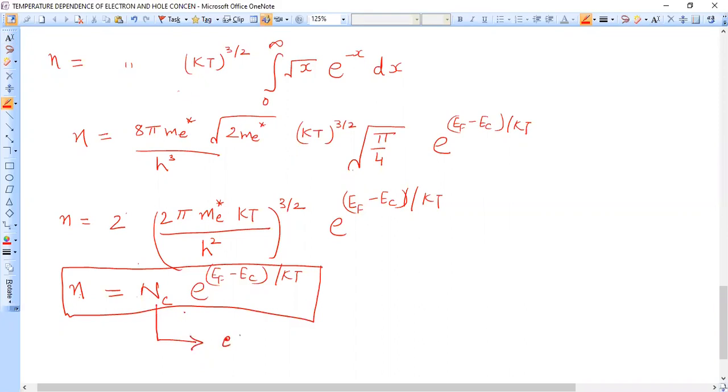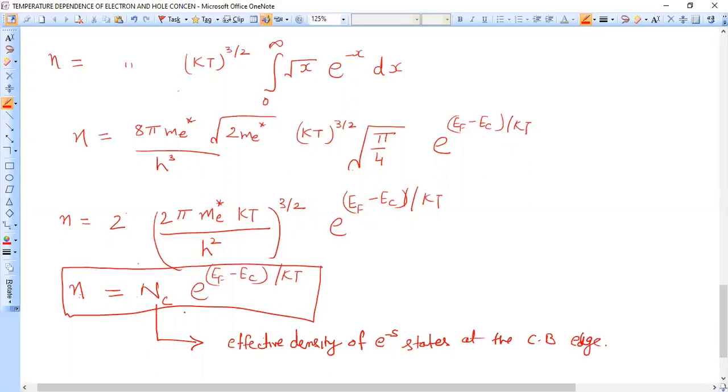It is the effective density of states at the conduction band edge, and the value is constant.